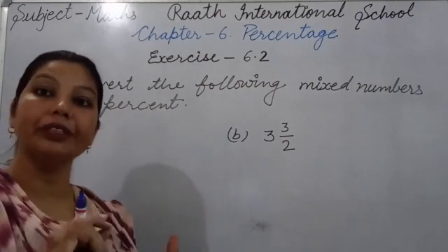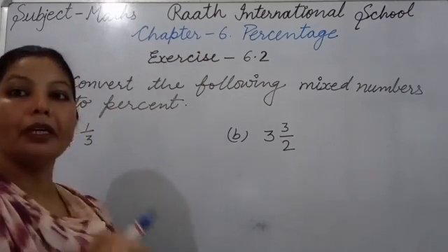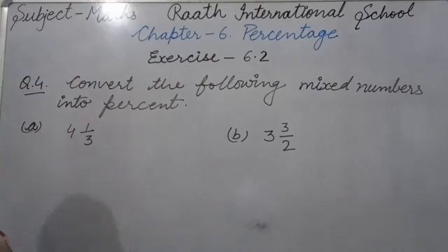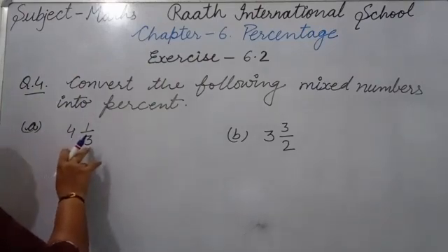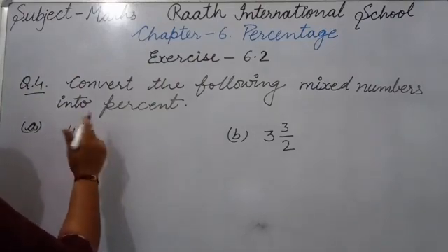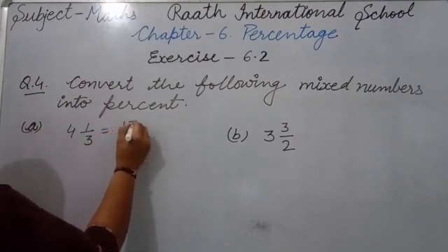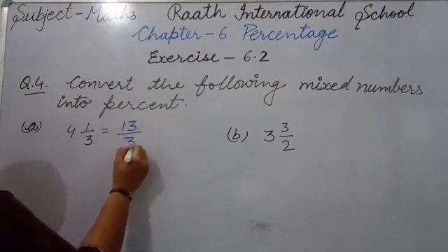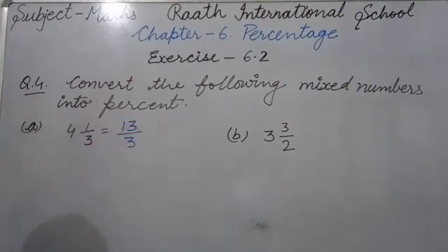We change that into improper fraction. So now we change it into improper fraction. 3 4s are 12, 12 plus 1, 13 upon 3. Okay, now we can change it into percentage. Okay, how we will change it into percentage, we should multiply by 100.